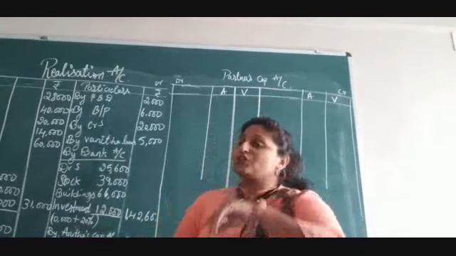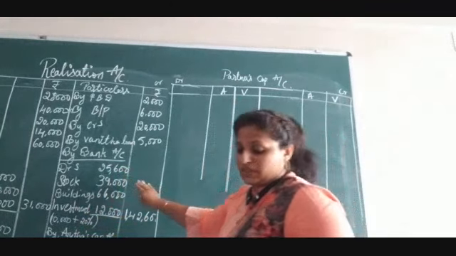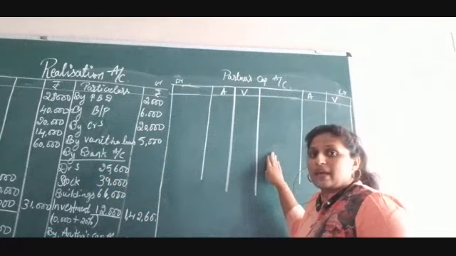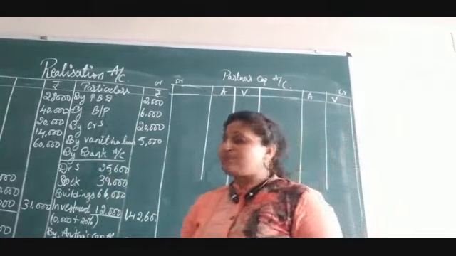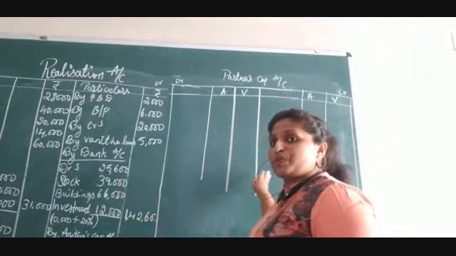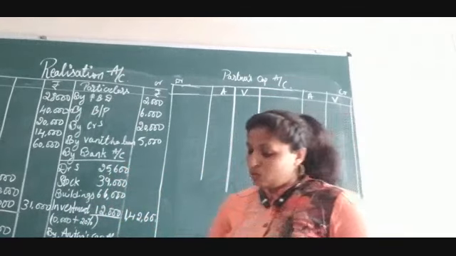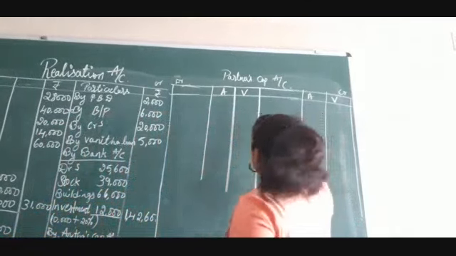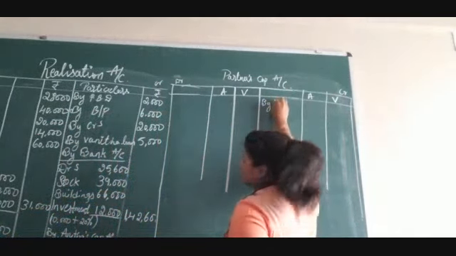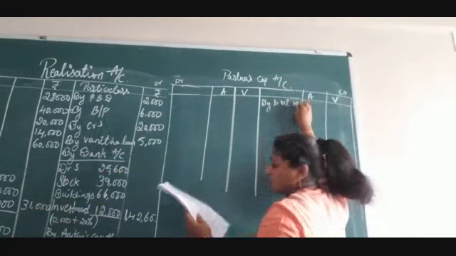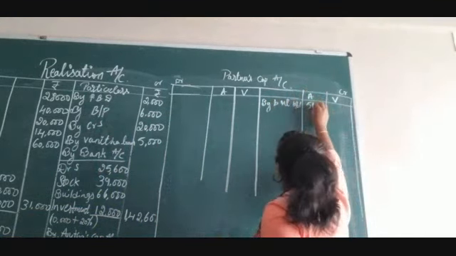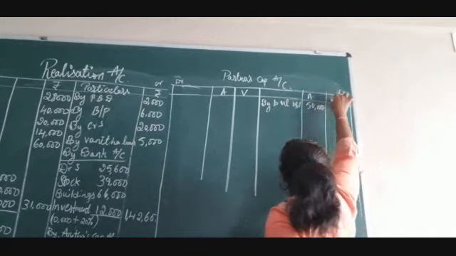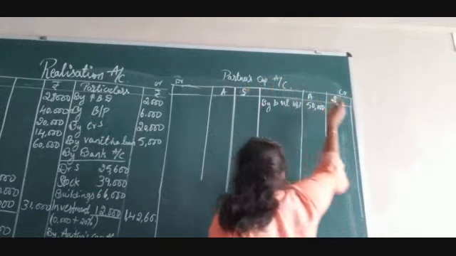Okay, girls. Continuing with the same problem. Question number 3. After the realization account, I am preparing the partner's capital account. It is very simple, using the realization account to prepare a partner's capital account. As you all know, what is the first thing that we are going to write in the partner's capital account? That is the balance brought down. By balance brought down, Anita's capital is 15,000 and Sunita's capital is 50,000.